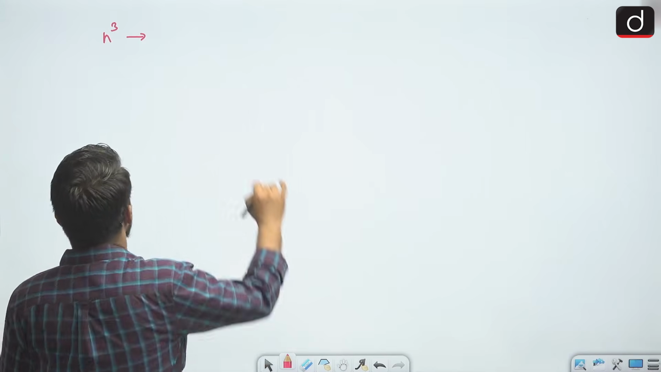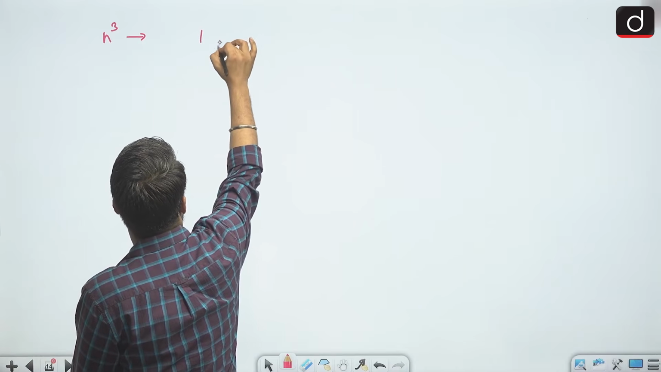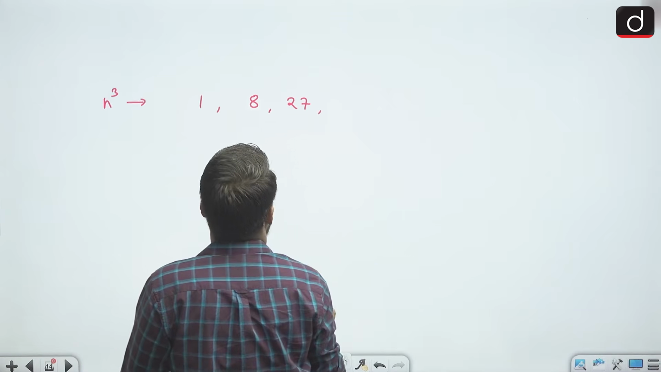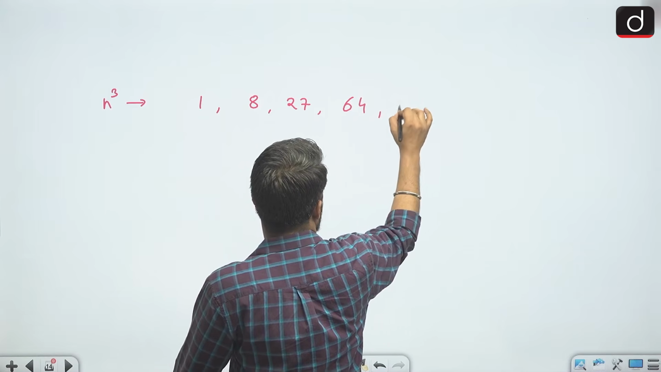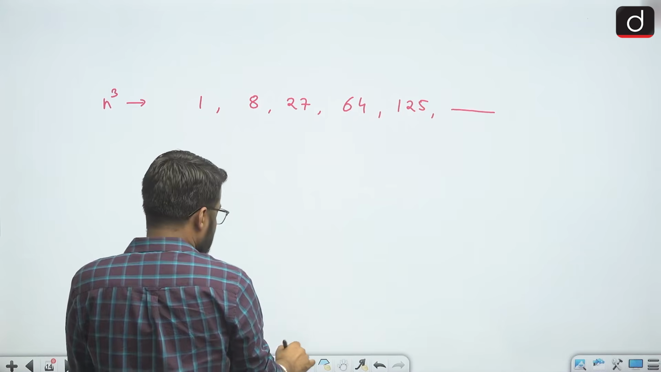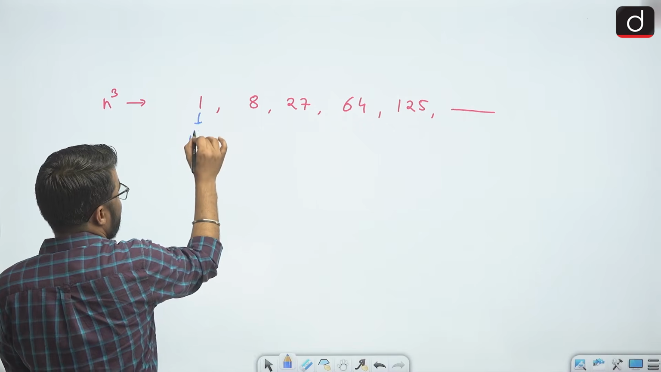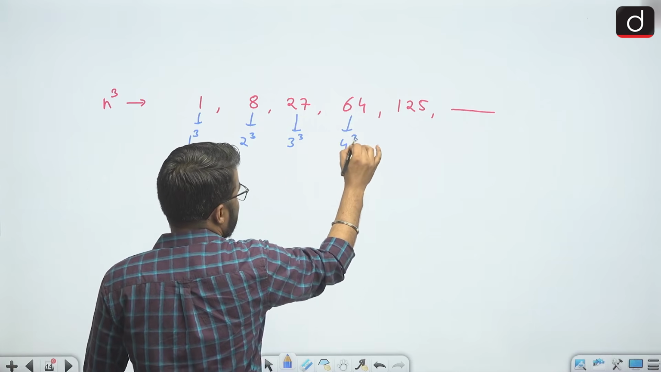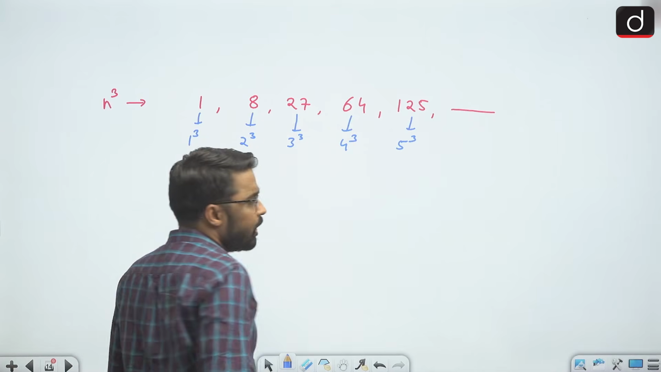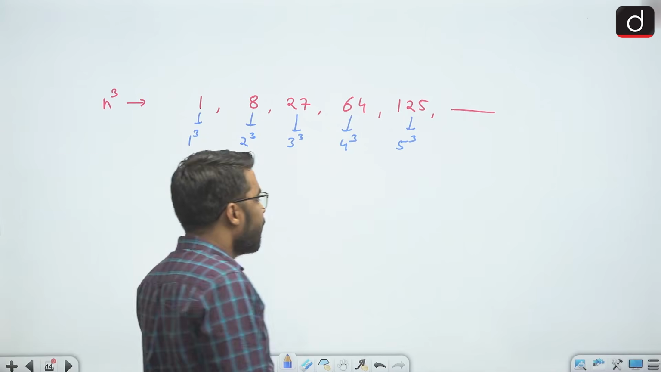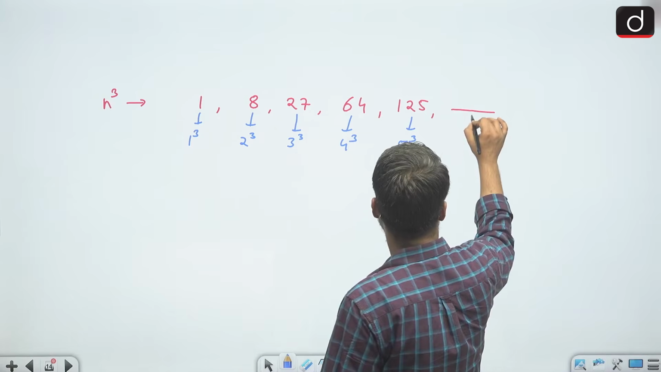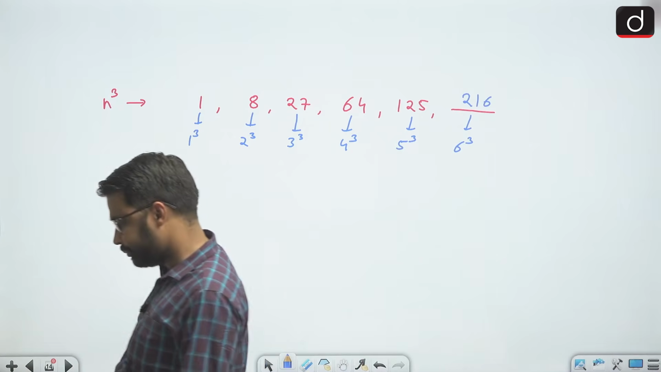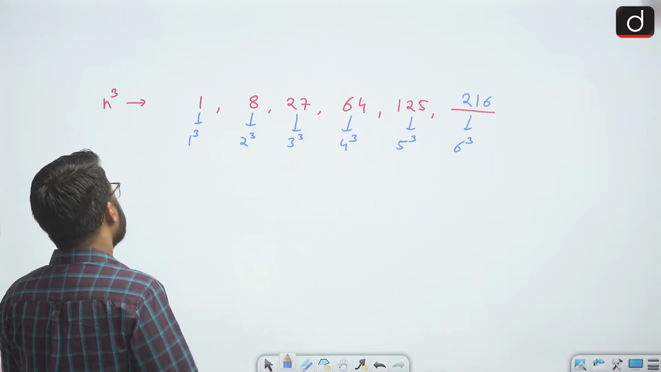then all the terms written in my series would be perfect cubes like 1, 8, 27, 64, 125. And suppose if the next term needs to be found, we can write 1 as 1 cube, 8 as 2 cube, 27 as 3 cube, 64 as 4 cube, 125 as 5 cube, right? So we are writing these numbers as perfect cubes of consecutive numbers. So next this will be 6 cube, so it will be 216.